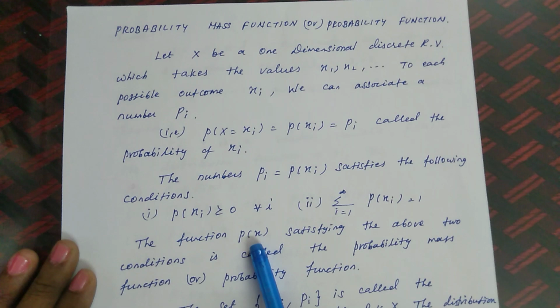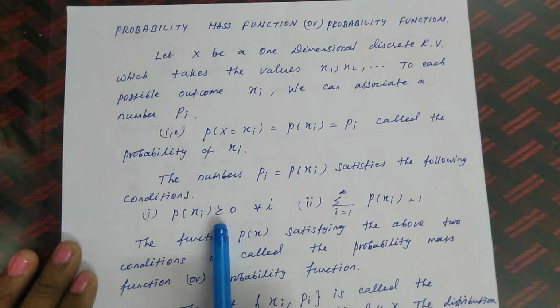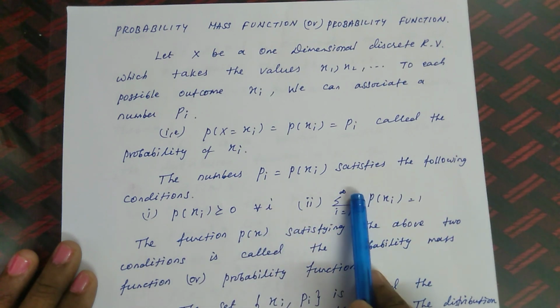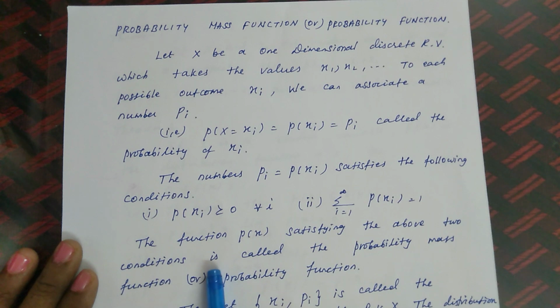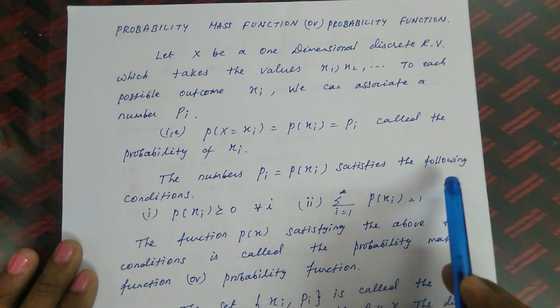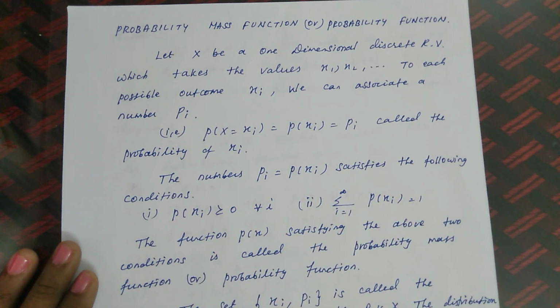The function P of x satisfying these two conditions is called the probability mass function or probability function. So what is the definition of the probability mass function or PMF? It means P of xi greater than or equal to 0 for all i, and the summation from i equal to 1 to infinity of P of xi equal to 1.